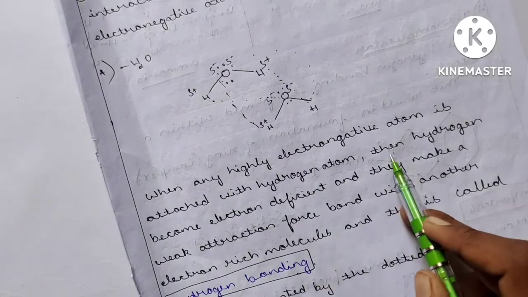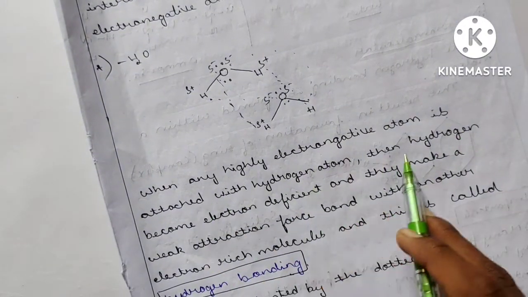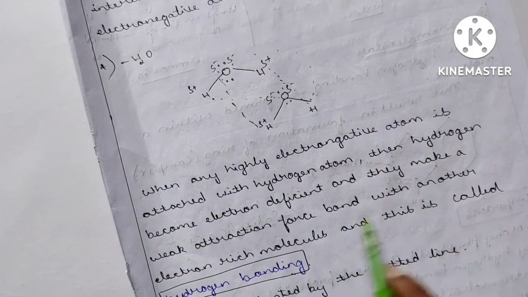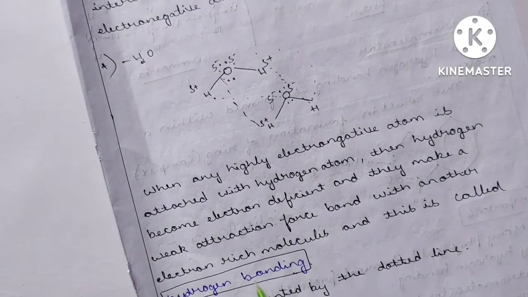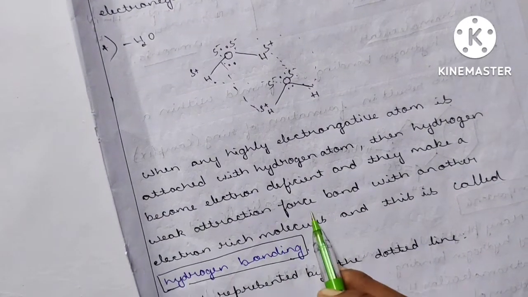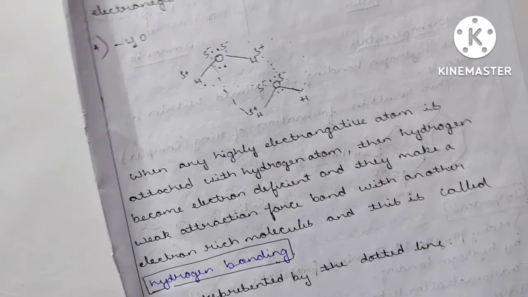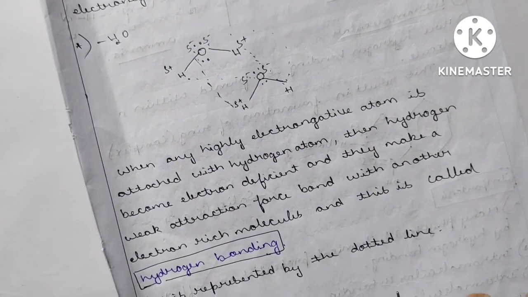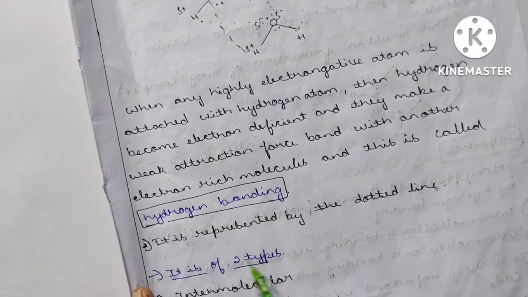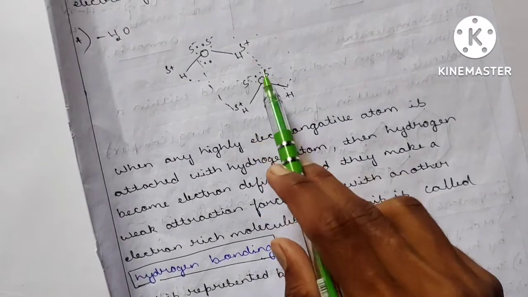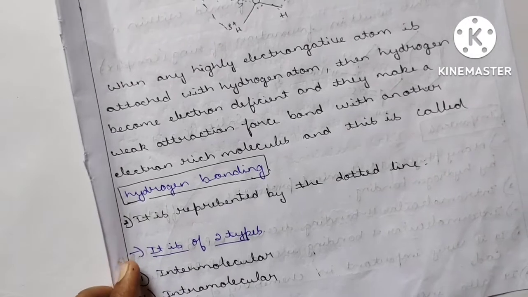When a highly electronegative atom is attached to a hydrogen atom, the hydrogen becomes electron deficient and makes a weak attraction force and binds with another electron-rich molecule. This process is known as hydrogen bonding. What I have explained, that only I have written here. You can take the notes from the description. See, it is represented by a dotted line. This dotted line, these are all the hydrogen bonds.